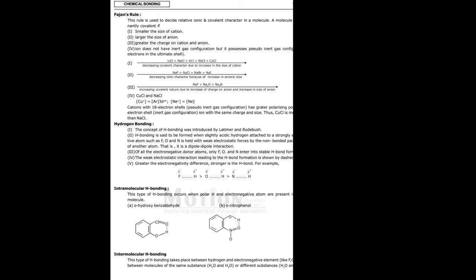Due to intermolecular hydrogen bonding, between two molecules, boiling point increases, solubility increases. Viscosity also increases.